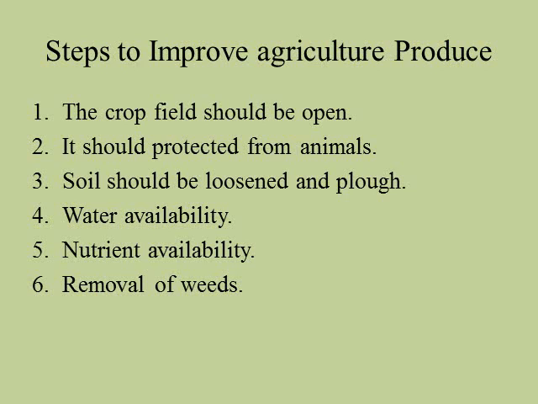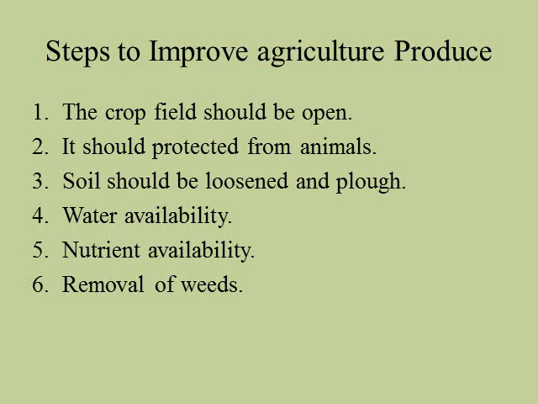Here are the certain steps to improve agriculture produce. The first step is that the crop field should be open. Why should the crop field be open? If it is open, the crops get abundant sunlight, water and air. The next step is that the field should be protected from animals and trespassers, because they can damage the crops. The next one is that the soil should be loosened and ploughed. Before sowing, soil should be loosened and ploughed because loosening allows the roots to penetrate easily, so that roots can hold the plants firmly and breathe easily.